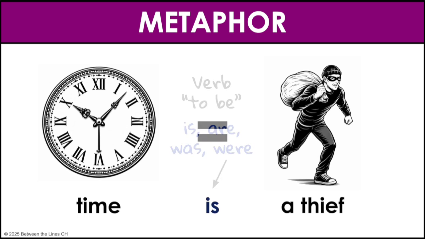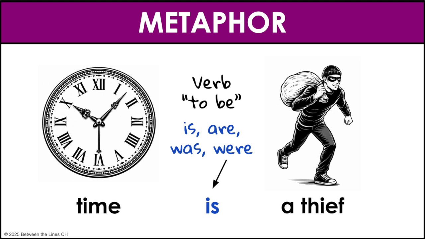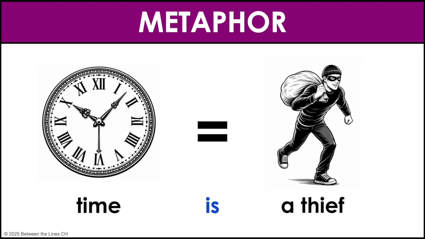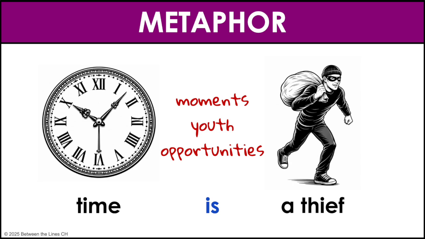Metaphors typically use the verb to be, for example, is, are, was, were, to make the comparison direct. In this metaphor, time is being compared to a thief. We know time isn't literally a person who steals, but we suddenly understand that time can steal moments from us, that it takes away our youth and our opportunities.